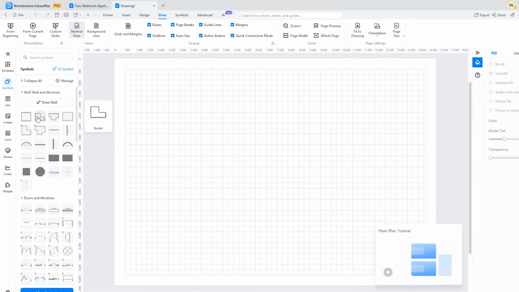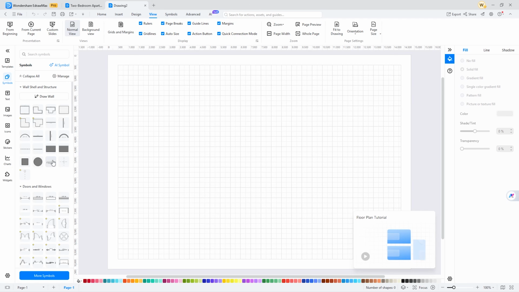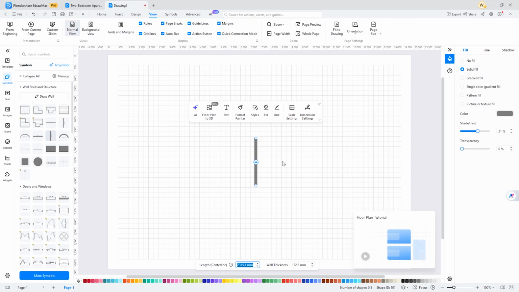As an example, I am showing a drawing. I am taking a vertical wall. I will turn on show dimension from the dimension settings. From here, you can adjust the length and thickness by increasing or decreasing.